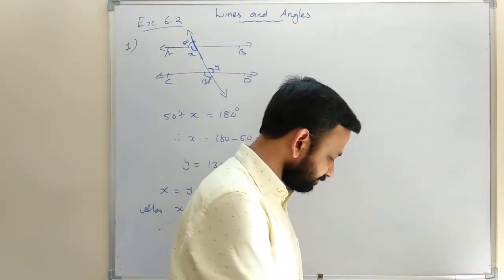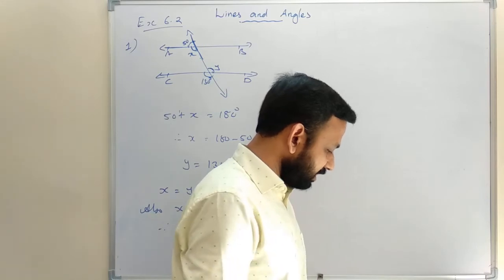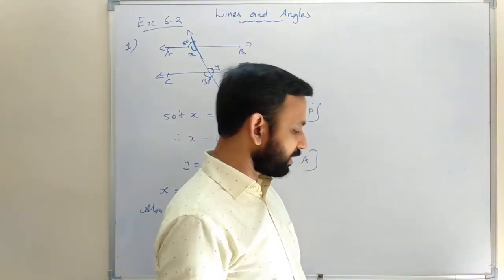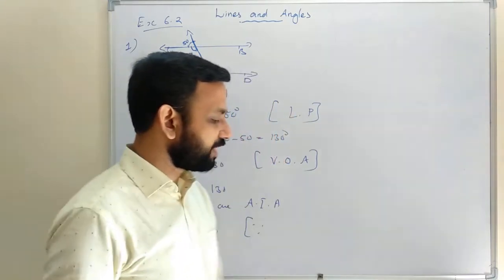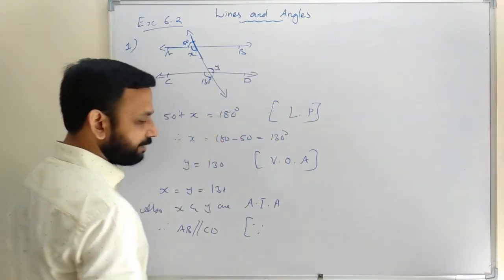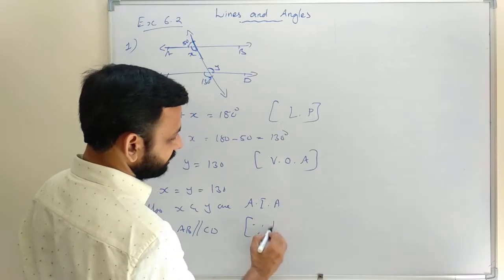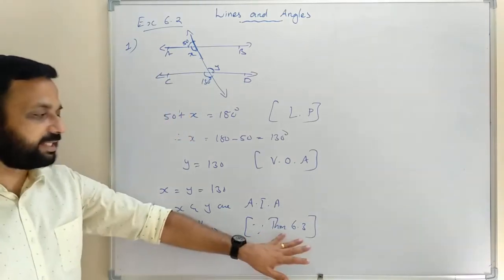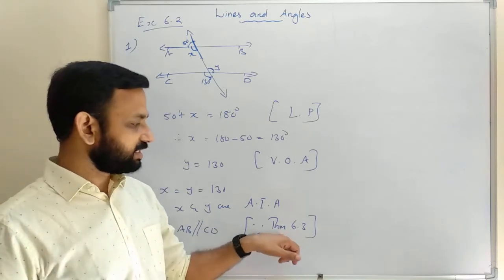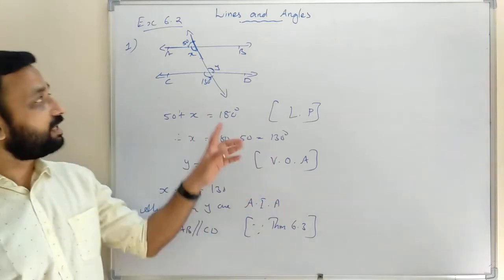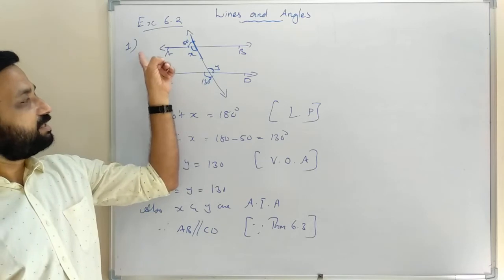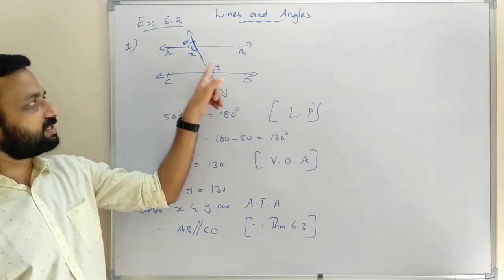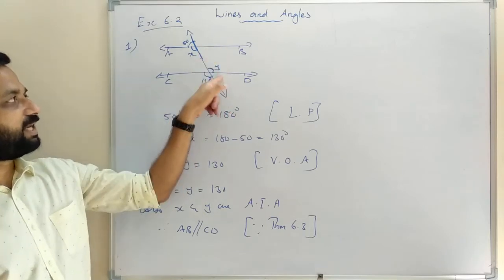That is theorem: if a transversal intersects two lines such that a pair of alternate interior angles is equal, then the two lines are parallel. That is theorem 6.3. But in examination we will not write the number. You need to write the statement. If a transversal intersects two lines such that a pair of corresponding angles is equal, then the lines are parallel.